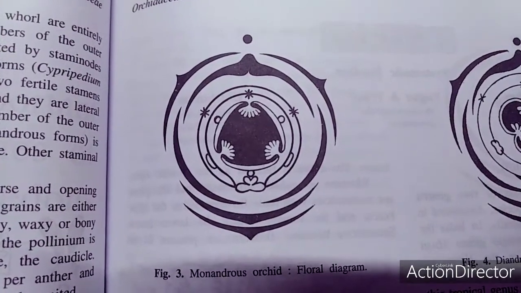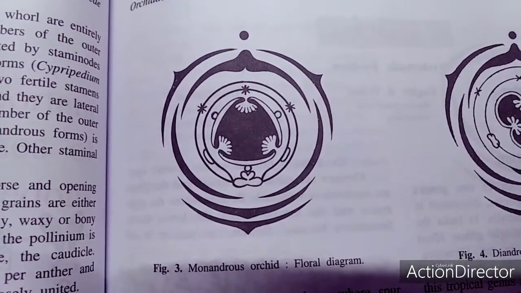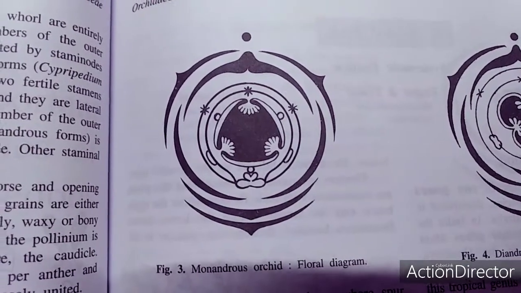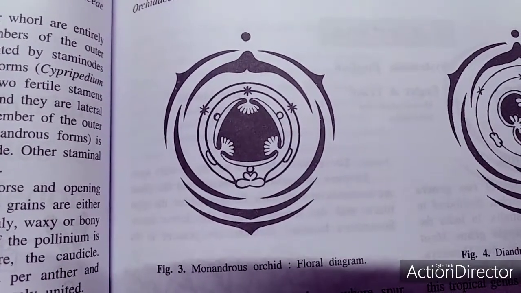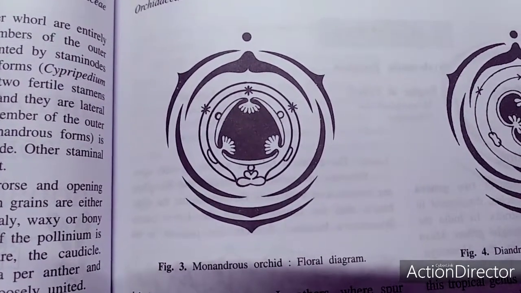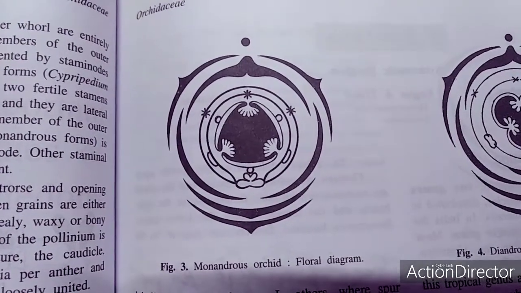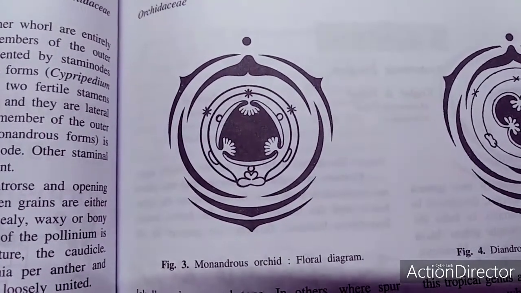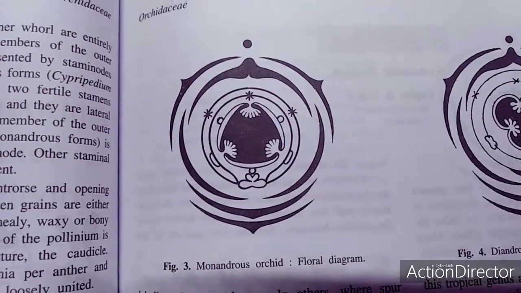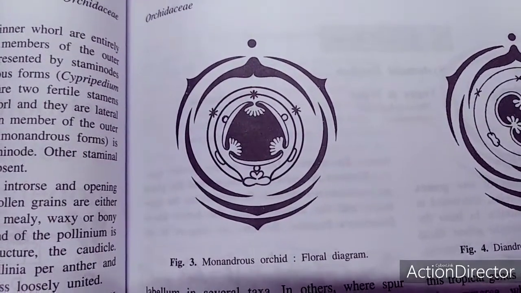The most characteristic part of the orchid flower is the gynandrium or column, which is a highly complex structure formed by the adnation of stamen, style as well as the stigma. The androecium is represented by usually one, or sometimes two, sessile anthers. There are two types, monandrous as well as diandrous. In the monandrous form, there is only a single fertile stamen terminal on the column.